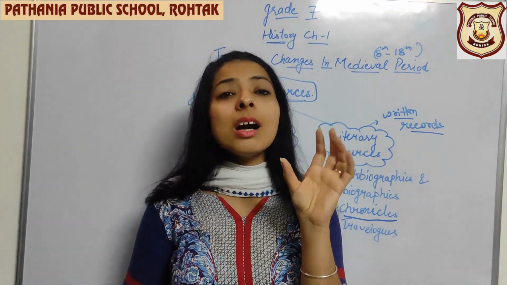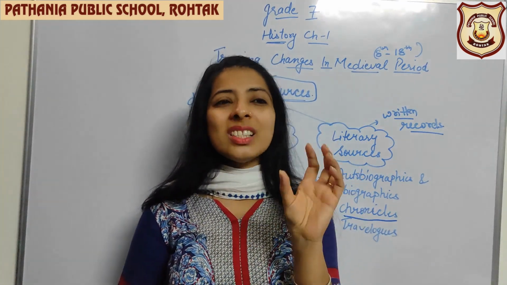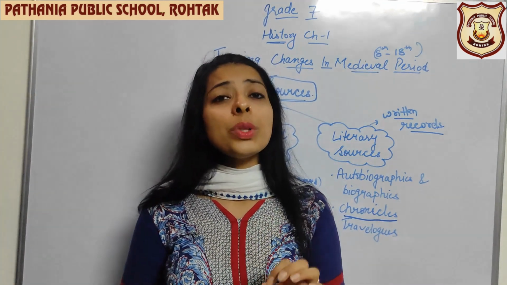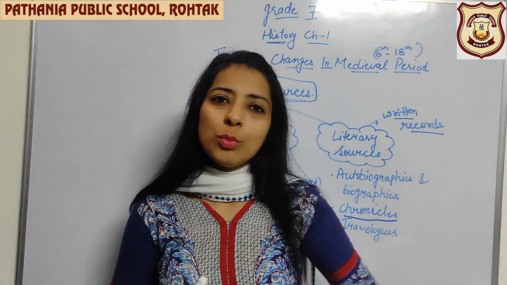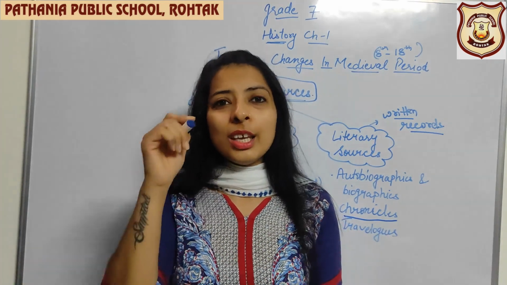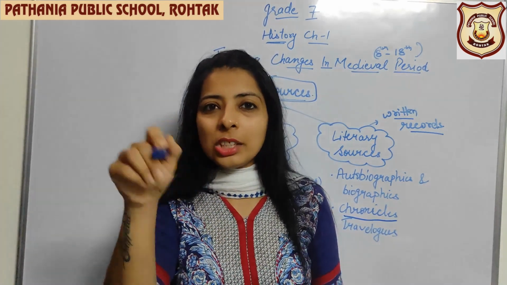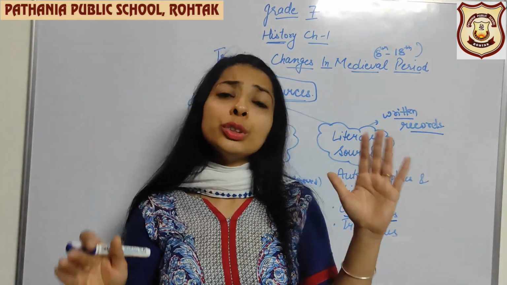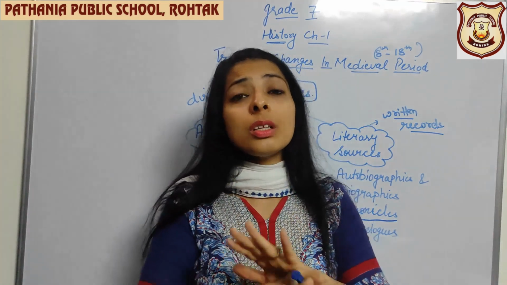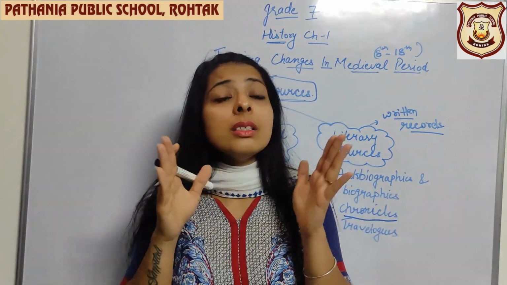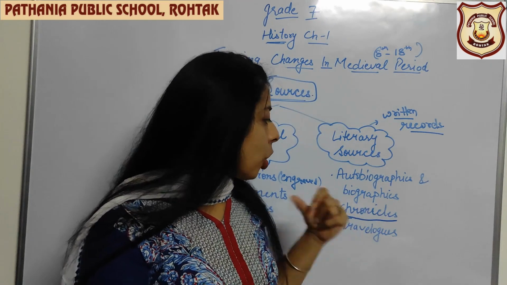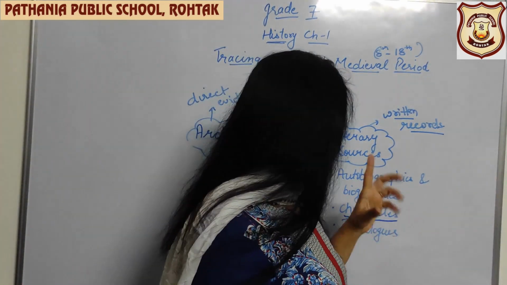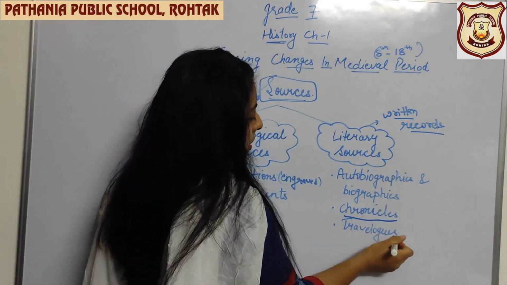So what the king used to do is, the king used to appoint a person who would write all the records about that king's time. They would write the complete details of that king's time, that in this year this war happened, the king won or lost, then after that this happened, this happened. So the written record of that particular king's regime, that is complete, is called chronicle. Chronicle means written record of one king's time. That is chronicles. Then the next is the travelogue.